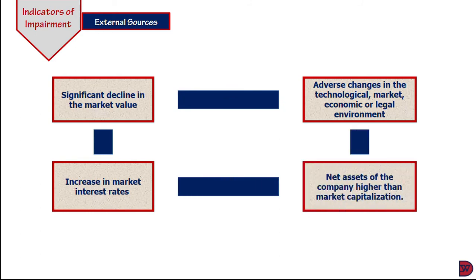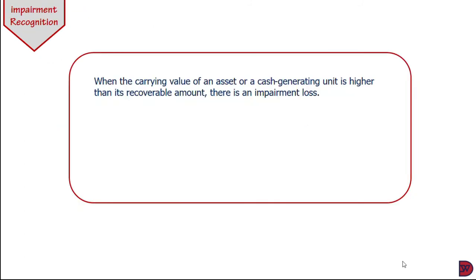And the last but not the least is when the net asset of the company is greater than the market value of the company. When your assessment of the value of the business is higher than what the market perceives it to be, then there should be an indication of an impairment. Now, when we take cognizance of the impairment indicators or the evidences, we would have to test the impairment.